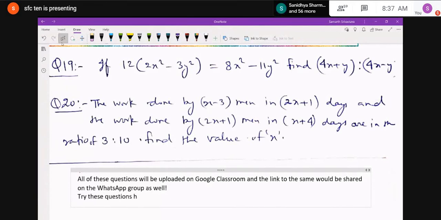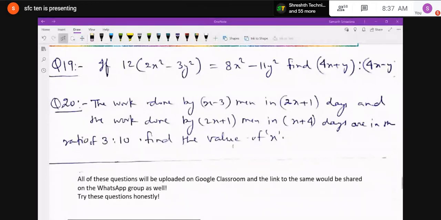You have to complete it, and you can submit it by 7 o'clock maximum. Okay. So please make the effort. These are just lollipop type sums, very, very easy. I hope that you have understood what I mean to say.